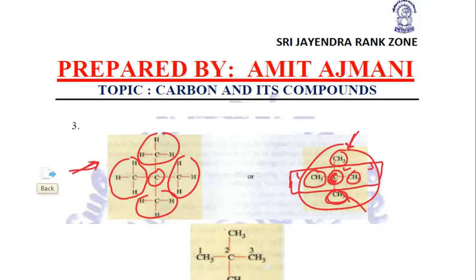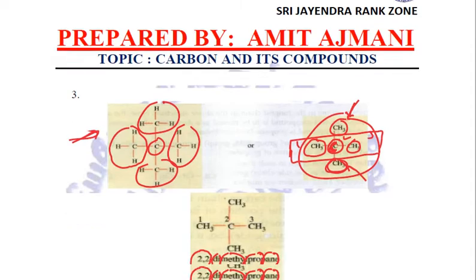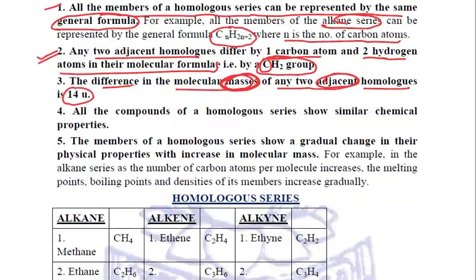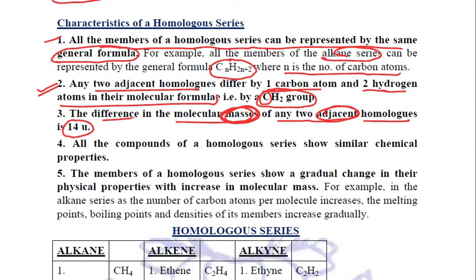The fourth characteristic of the homologous series is that all the compounds of a particular homologous series show similar chemical properties. Why exactly do they show similar chemical properties?